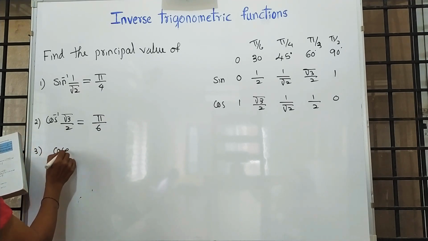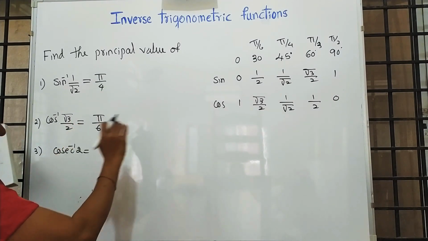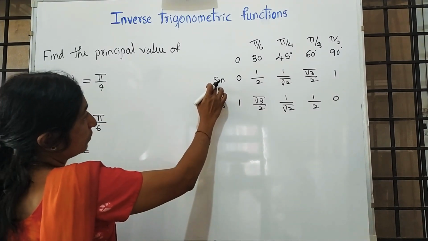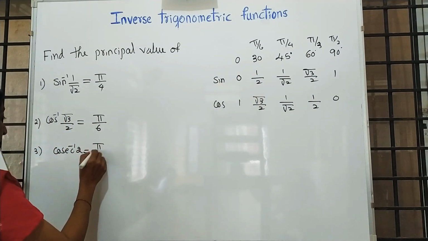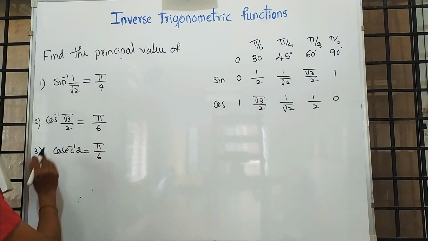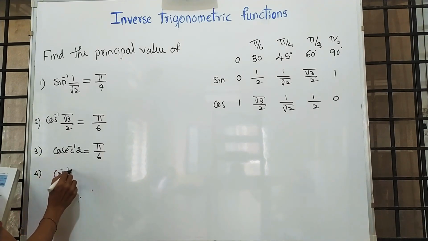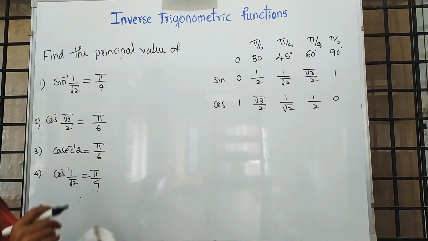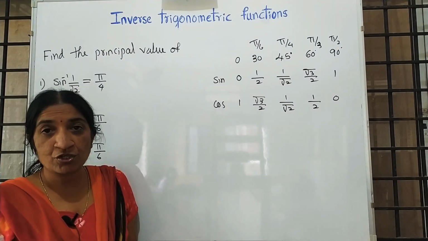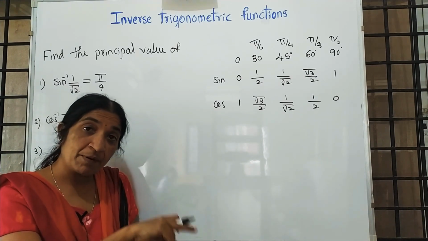Then, cosec inverse of 2. See the table. Cosec is the reciprocal of sine. So cosec 2 means sine 1 by 2, so this is pi by 6. And the expected question, the fourth one, cos inverse 1 by root 2, is pi by 4. These are the 1 mark expected questions in part A for question number 2, with that table.